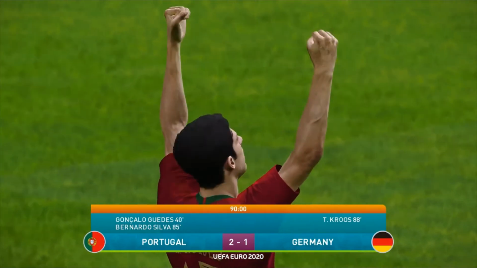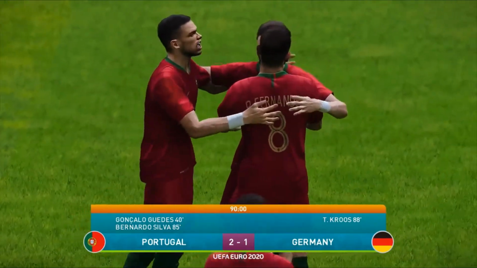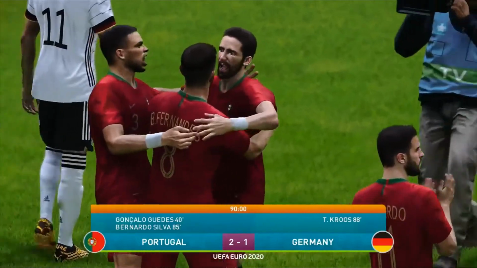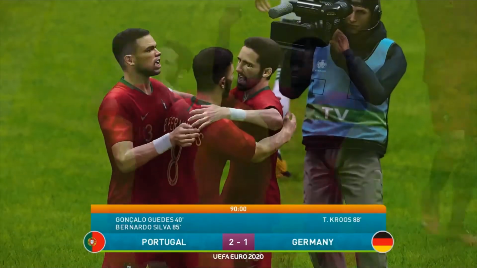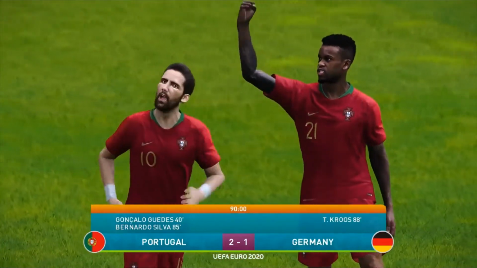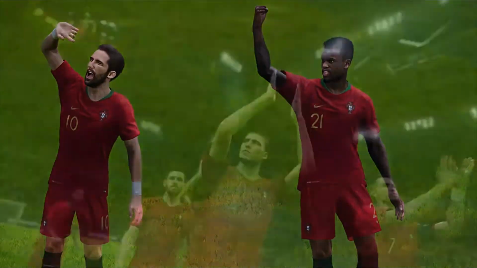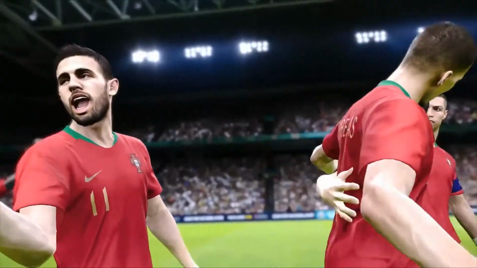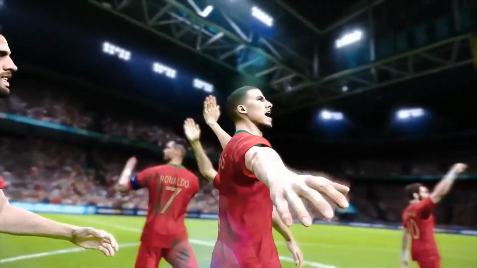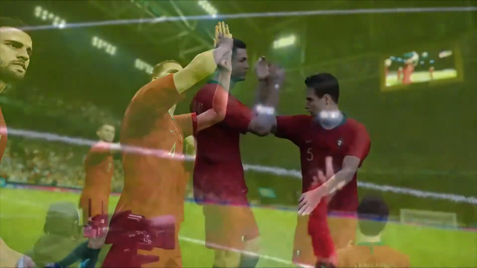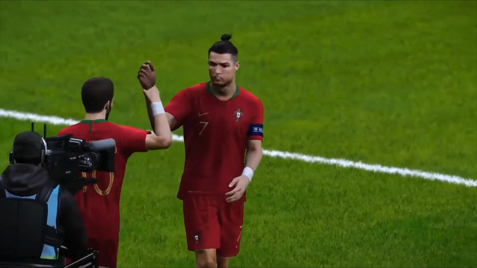Well, what a group of matches we've had in Group F. Portugal are through as the group winners into the round of 16. What an outstanding game of football this has been. Brilliant goals. Germany just scored a little bit too late in this one to get back into it. And as it stands, Portugal finished table toppers in Group F. They're through to the round of 16. It's Portugal 2, Germany 1.